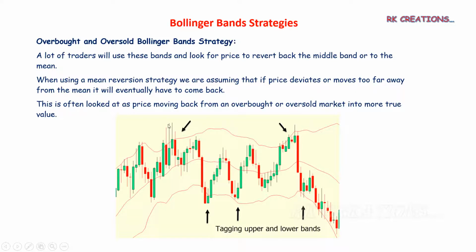Prices tend to move towards the mean. From the upper band it is coming to the middle, and from the lower band it is coming again to the middle. So this is a simple trade. If it is here, you can buy and exit here, and if it is at the upper band, you sell here and square up here. This is a simple technique people will follow.